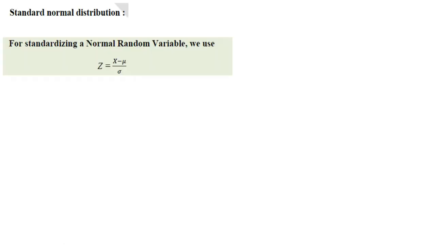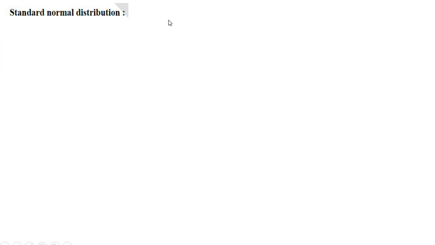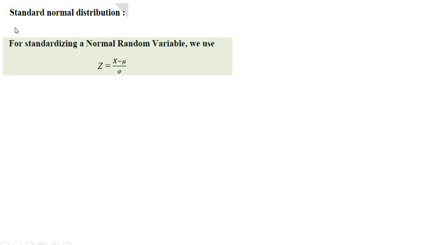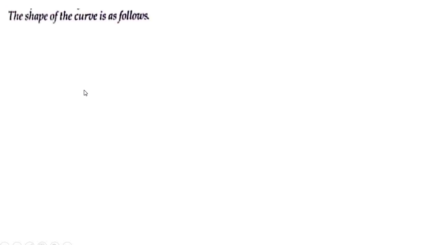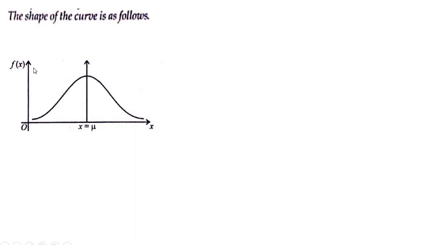Next, the standard normal distribution. This is extremely important. The previous formula is not so important; we don't apply it anywhere. But the standard normal distribution formula is important. For standardizing a normal random variable, from x to z, we use z is equal to x minus mu by sigma, where mu is the mean and sigma is the standard deviation. The standard normal curve is a bell-shaped curve.